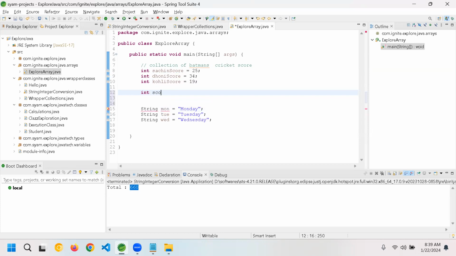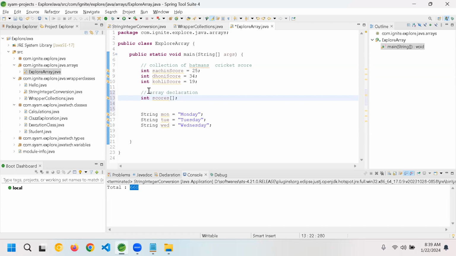Now, instead of going like this, you can go for an array. Let's say scores equal to. Now if it is a score, we want to hold multiple things, right? That's where you can use an array, which will be defined like this. Either you can define it with the data type, or you can define it with a variable. This is array declaration. You are just specifying it.